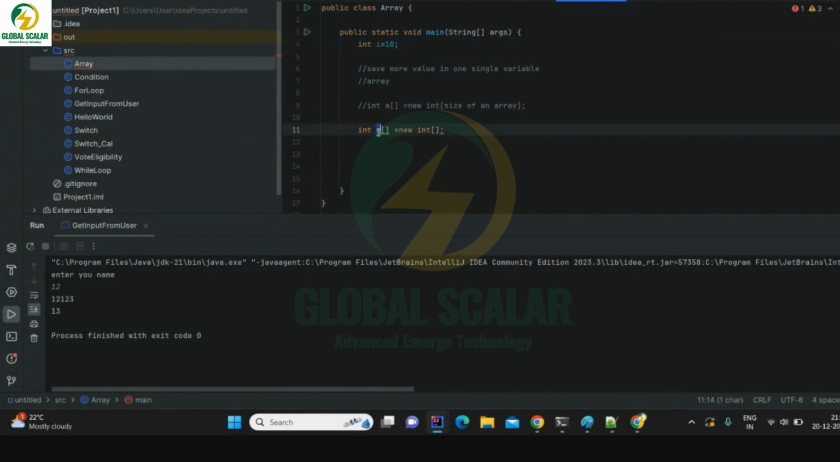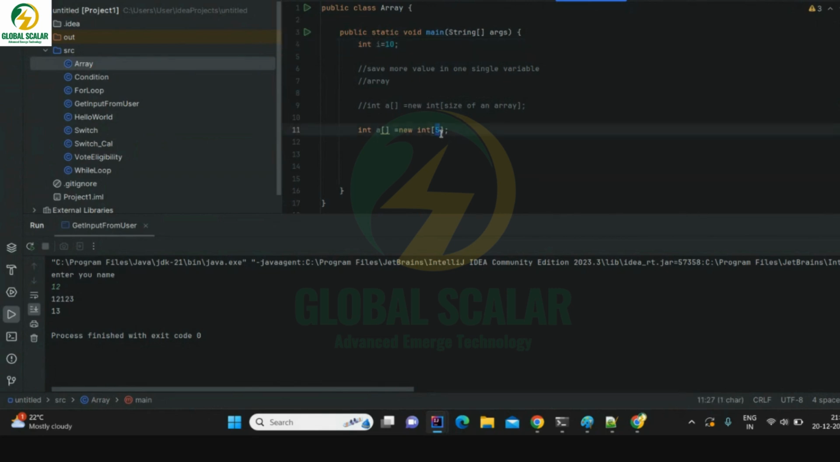But if you declare it in the form of an array, you will define a size. Hey, I want to save 5 numbers. Okay, size 5 means up to 5 numbers I can save. Maybe 10, 20, 30, 40, 50. Everything can be saved in this particular a. Here we are just trying to save 10 alone. Here I am saving 5 numbers.